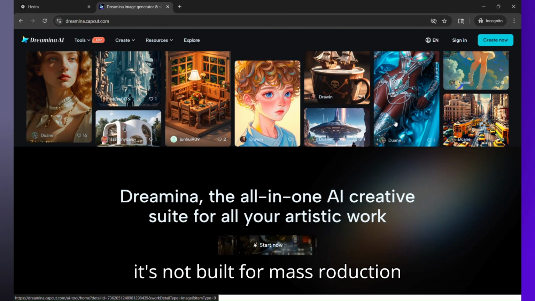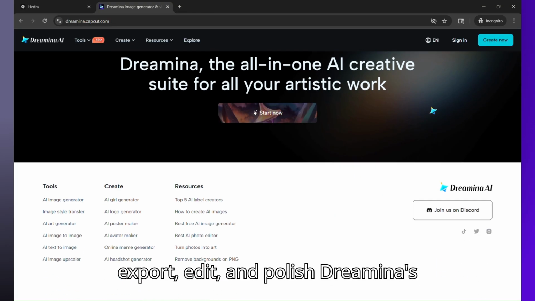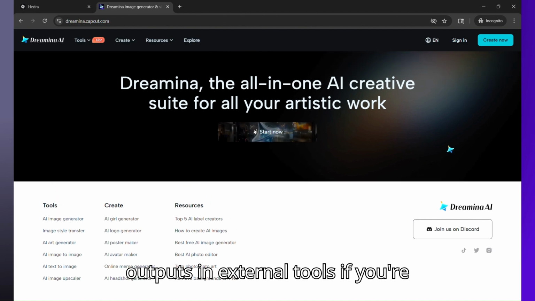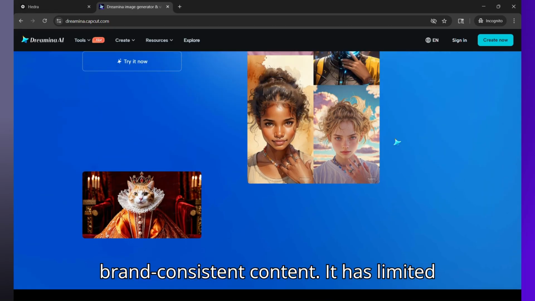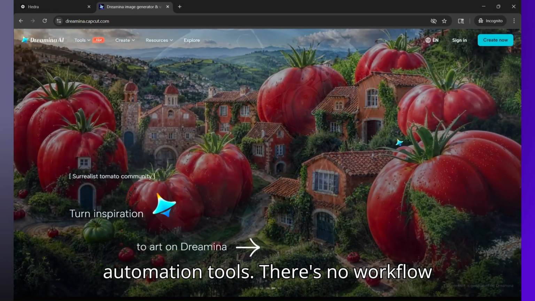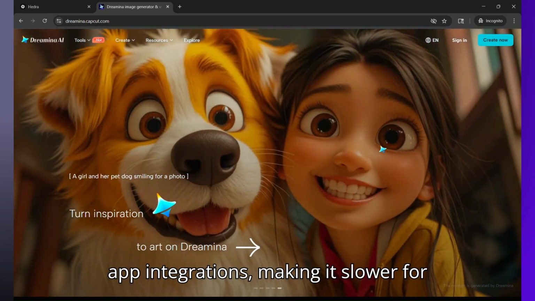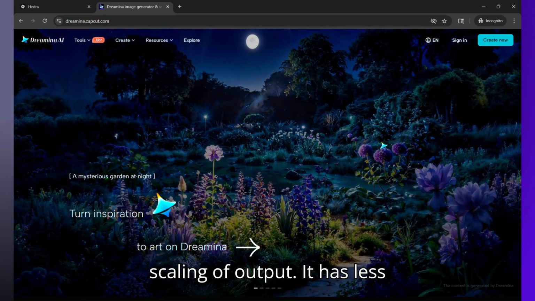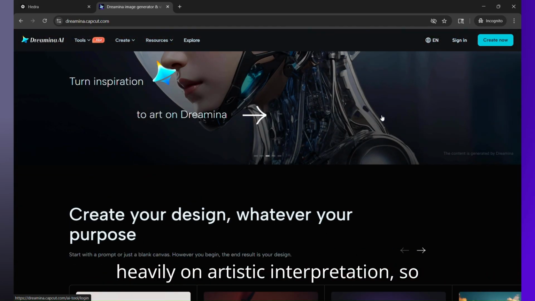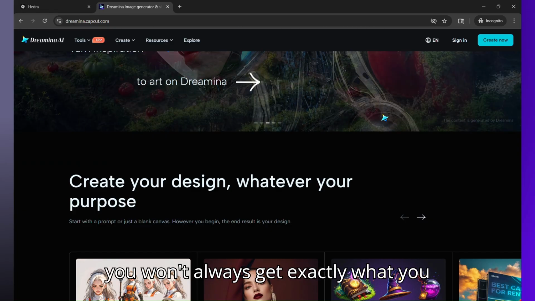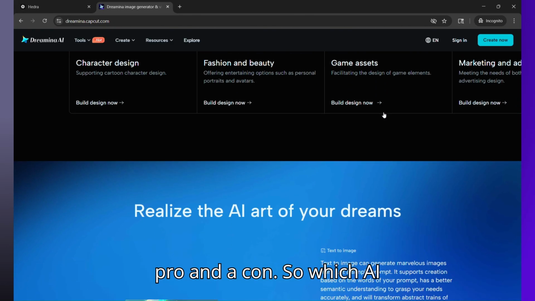However, it's not built for mass production workflows. You will likely need to export, edit, and polish Dreamina's outputs in external tools if you're aiming for professional, brand consistent content. It has limited automation tools. There's no workflow system, batch generation, or third party app integrations, making it slower for scaling up output. It has less control over output structure. Dreamina leans heavily on artistic interpretation, so you won't always get exactly what you expect from a prompt, which can be both a pro and a con.